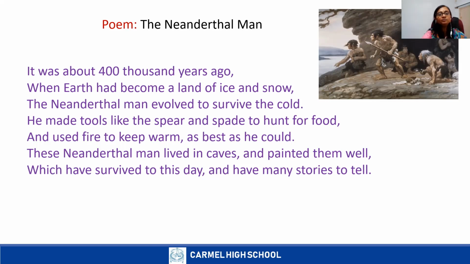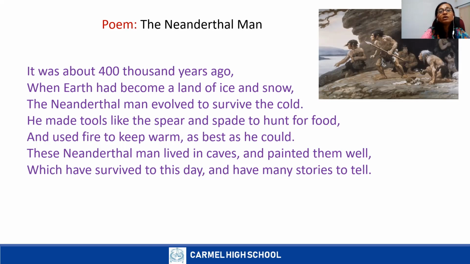Then next one, we can say that they used tools. Even the other two stages, Homo habilis and Homo erectus, used stone tools, tools made from stone. But we can see the changes. That means some are using an advanced form.